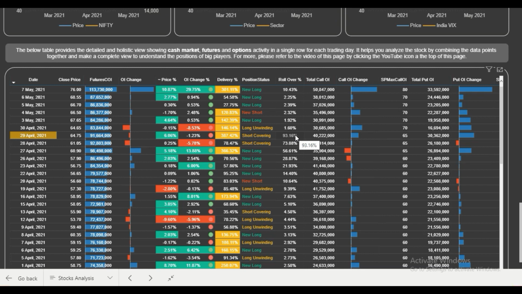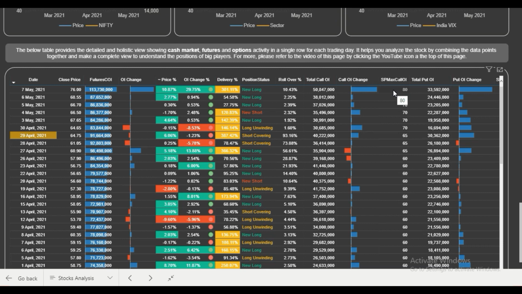At any point, if this stock comes near 70, the buying interest will come, because there has been put writing at the level of 70 and call unwinding. And if it touches the 52-week high, we already saw that the 52-week high was 78. Now the stock price is at 76, and it is also near the maximum resistance zone as per the call open interest, that is 80. So 80 is the point where the maximum call writing is done. If it breaks this zone of 78 to 80, then it can rally further and make a new 52-week high. So one entry point could be when it gives you a dip near 70, 71 or 72, the 70 to 75 zone.